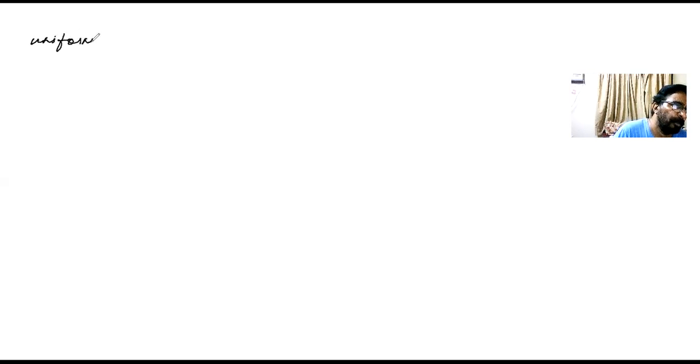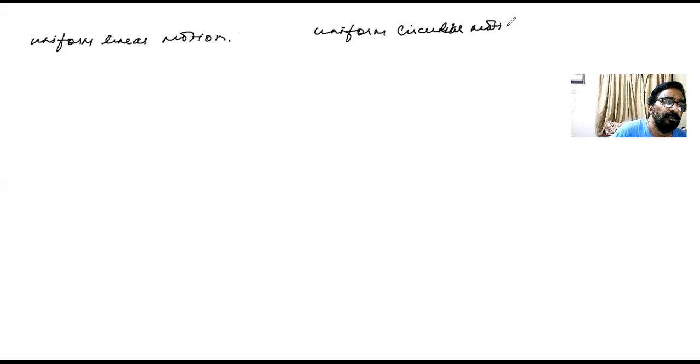Please have a look here. What is the difference between uniform linear motion and uniform circular motion? Okay, so I'll just say like this.